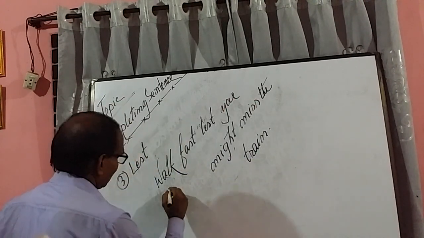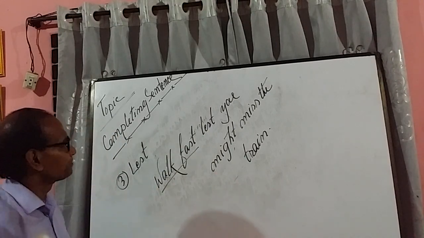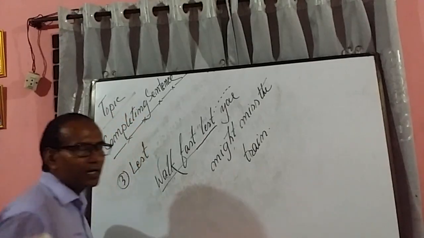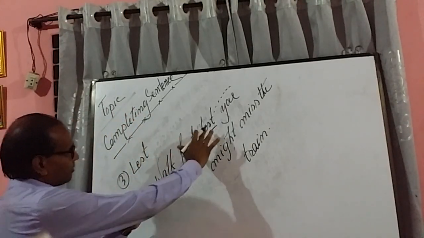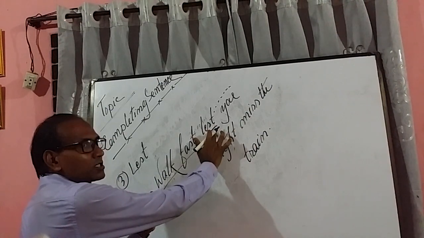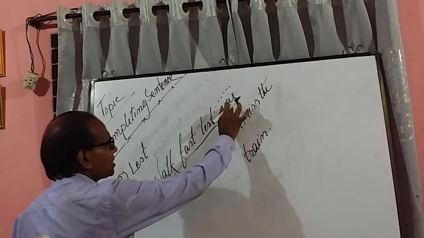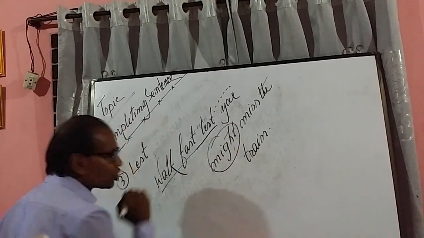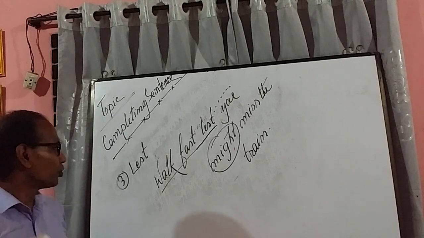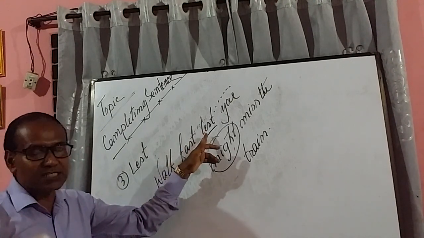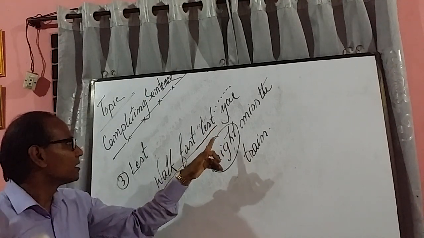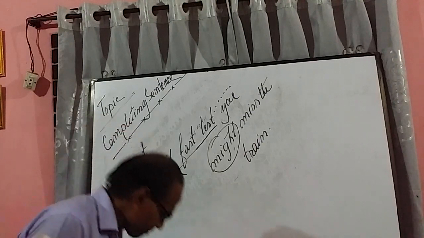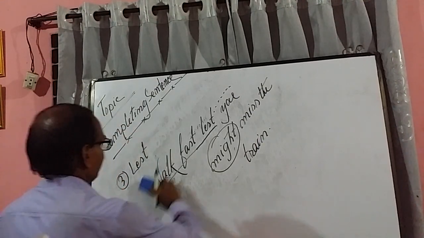See, it is given in the question up to lest, then you will have a gap, and in that gap, keeping consistency with the first part of the sentence, you have to write another complete sentence by using might or should. So in the case of lest, the second sentence must be completed by using might or should. Okay, is that clear to you?